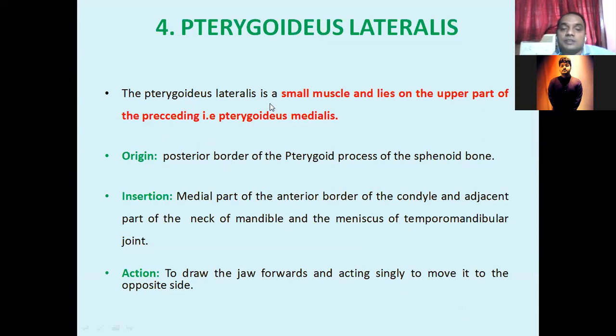It is a small muscle and lies on the upper part of the pterygoideus medialis. Its origin is the posterior border of the pterygoid process of the sphenoid bone. Its insertion is the medial part of the anterior border of the condyle and the adjacent part of the neck of the mandible, and also the temporomandibular joint. Its action is to draw the jaw forwards, and acting singly to move it to the opposite side. So these are the pterygoideus medialis, the pterygoideus lateralis, and the buccinator muscles. All these muscles are involved in mastication.